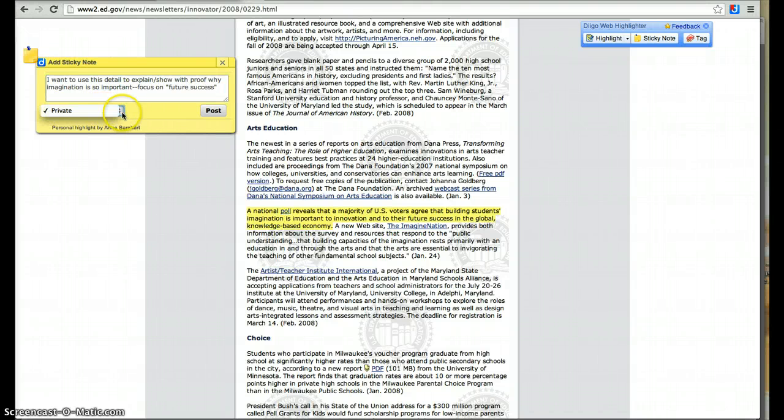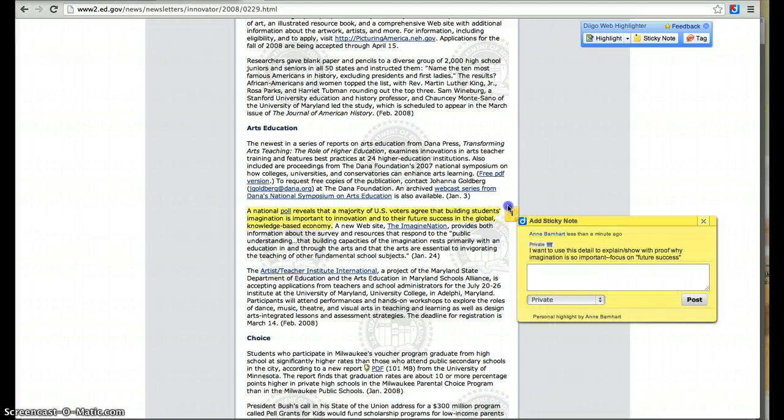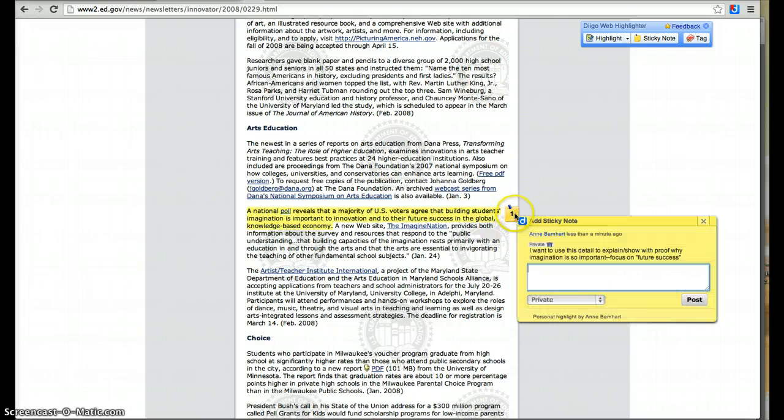If I was doing this with someone else, I could change that to not be private, but since it's just my situation, that's totally fine. So what I'll do then is I'll post this, and I can move my little sticky note right over here. So I can remind myself when I click on it. It says right here, I want to use this detail, etc. And I can add to the sticky note, whatever.